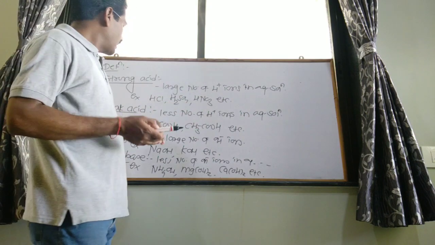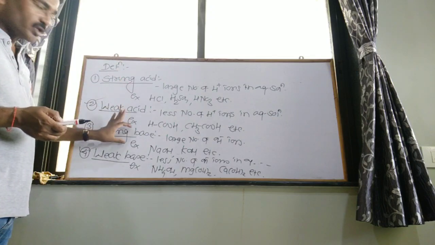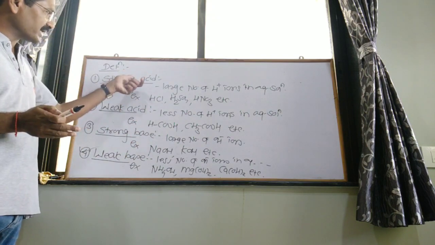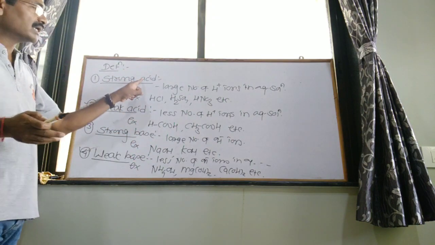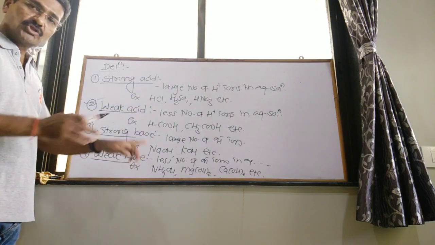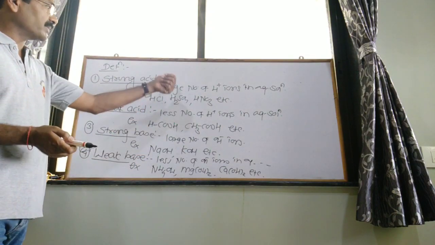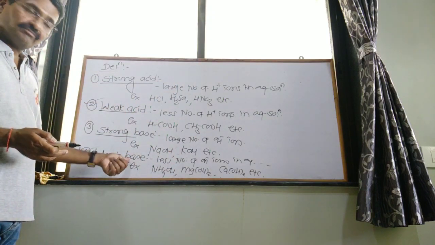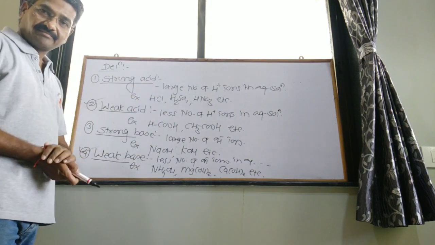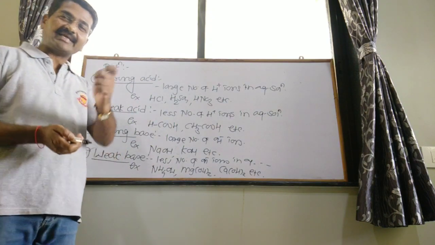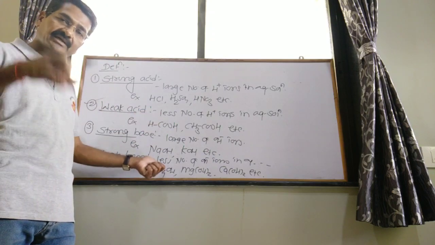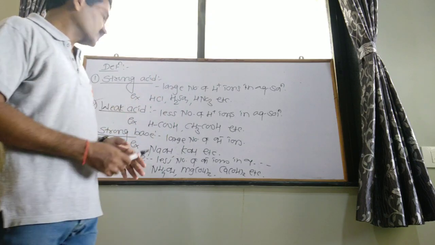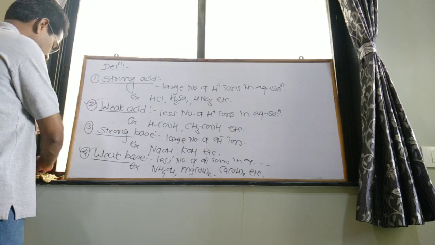So again: strong acid, strong base, weak acid, weak base. How to differentiate them? Strong acid and strong base mean the acid or base dissociates completely to give H plus and OH minus. While weak acid and weak base mean they dissociate partially, to a small extent, giving fewer H plus and OH minus ions in aqueous solution.